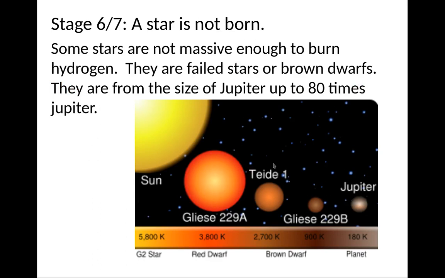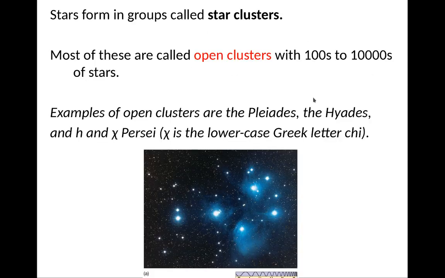All right. Some stars, however, are not massive enough to burn hydrogen. So these are called failed stars or brown dwarfs, and they range up from the size of Jupiter up to about 80 times the size of Jupiter. Beyond 80 times the size of Jupiter, they actually can fuse hydrogen into helium, and so they're no longer failed stars, they're actually real stars, albeit very dim stars.